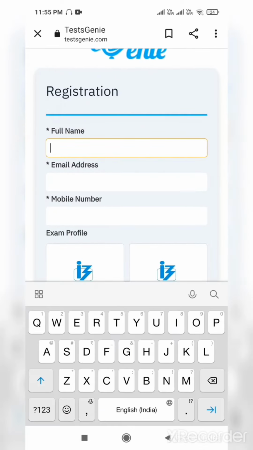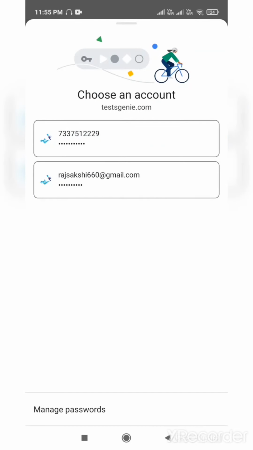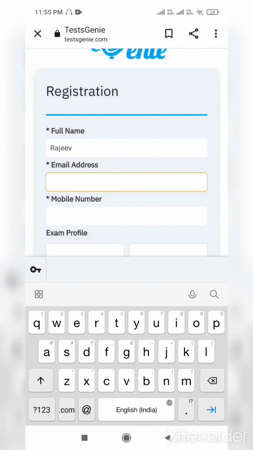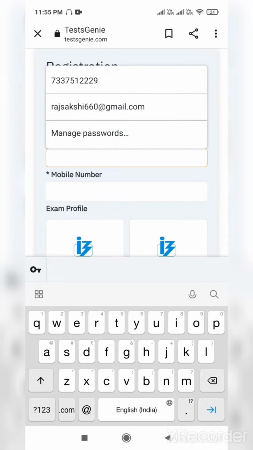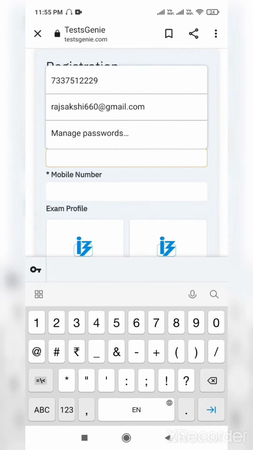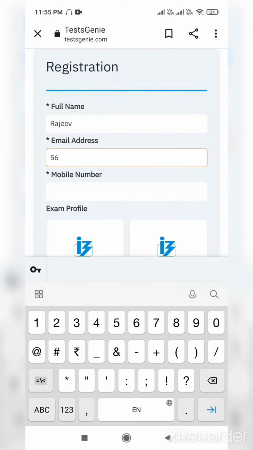I will just put my name here. Suppose I am putting my name. Since my name already exists, it is showing me that, but it won't be showing any pop-ups to you. Then you have to put your mobile number. So I just put 567698456, whatever is the mobile number.